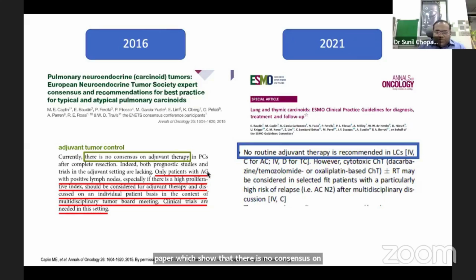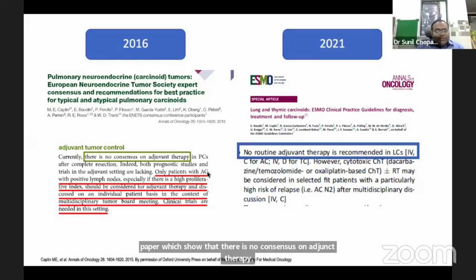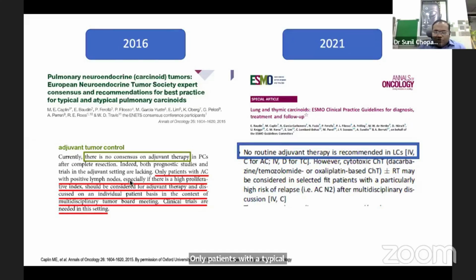Only patients with atypical carcinoid, that is intermediate grade NEC with positive lymph node, especially if there is a high proliferative index, should be considered for adjuvant therapy and discussed on an individual basis in the context of a multidisciplinary tumor board meeting. So there is no routine adjuvant therapy recommended according to ESMO. It can be considered in selected patients with high risk of relapse, that is N1 disease, after multidisciplinary tumor